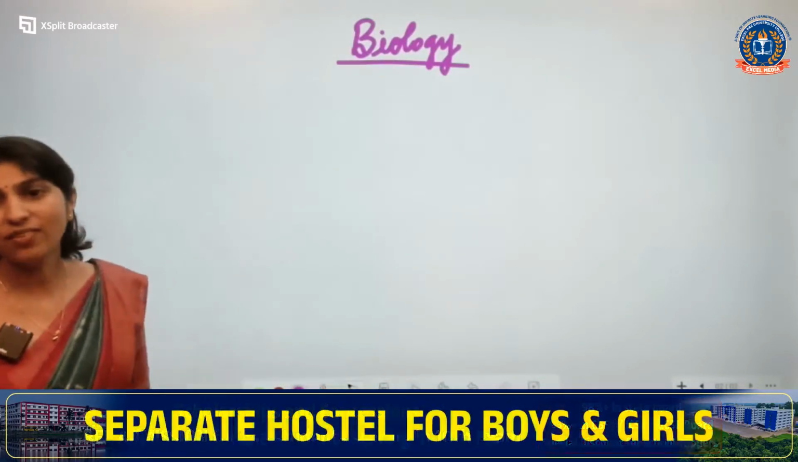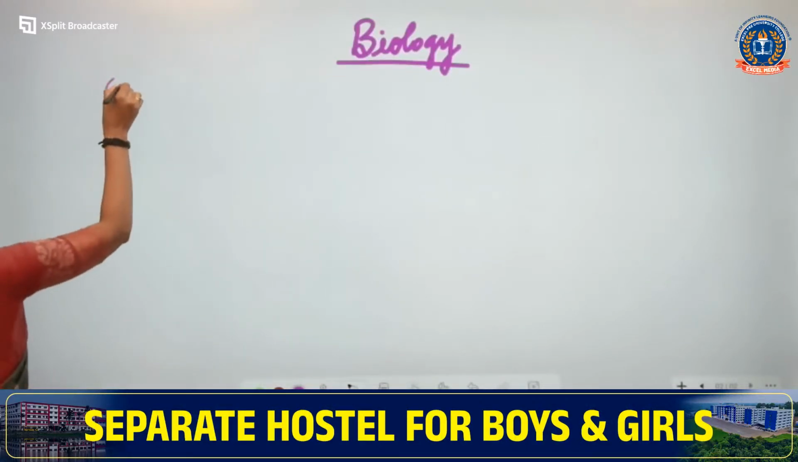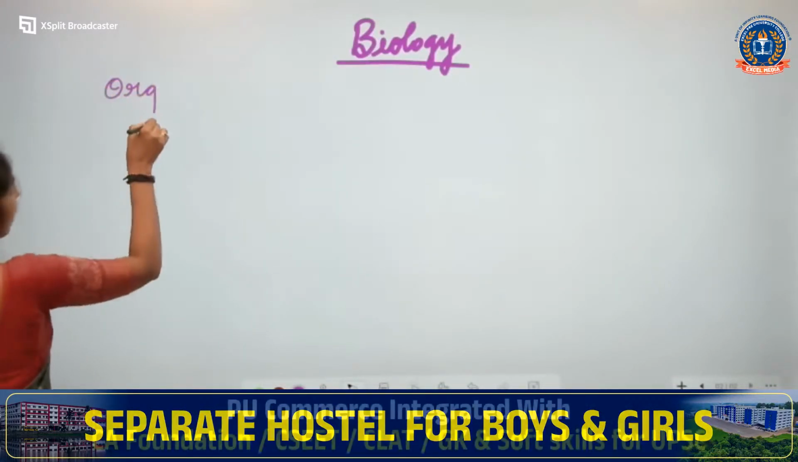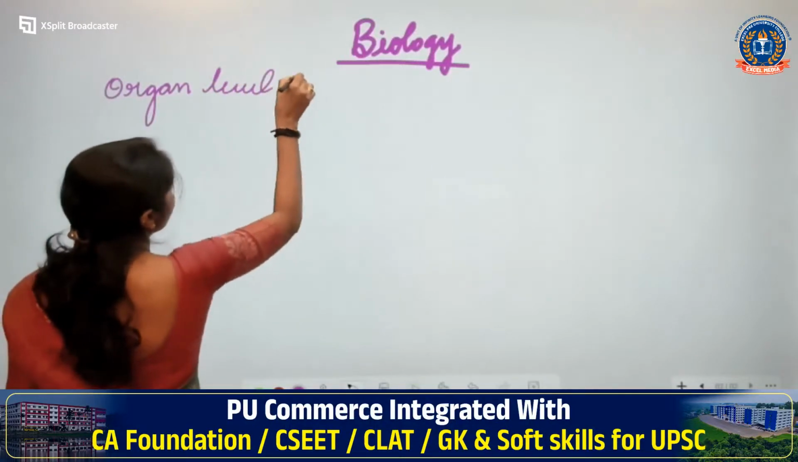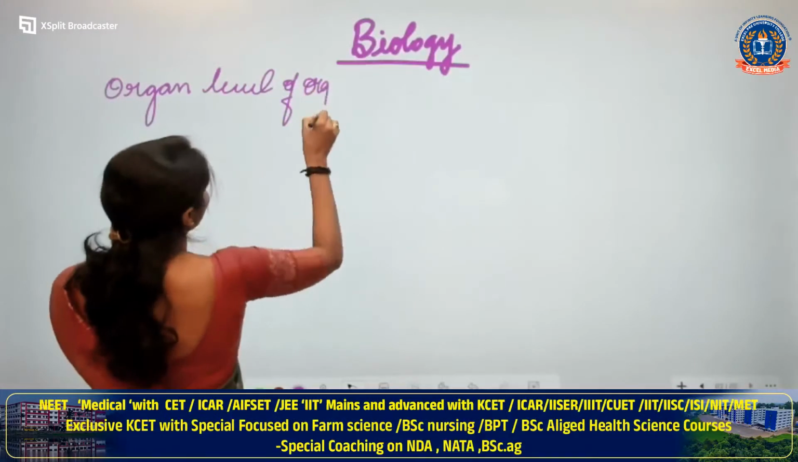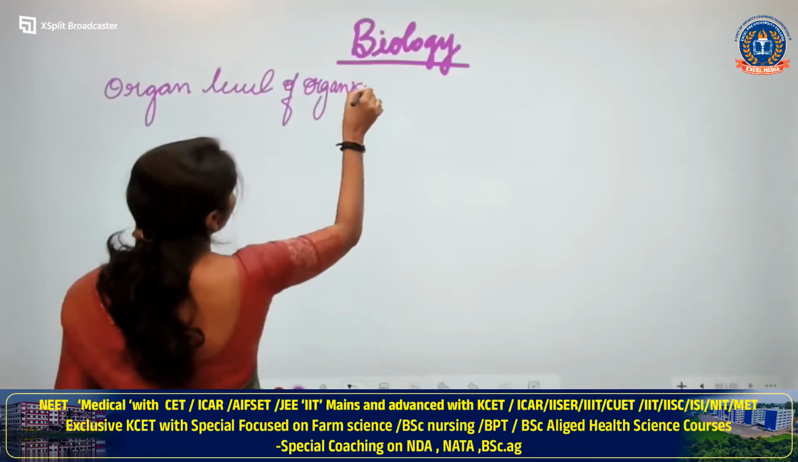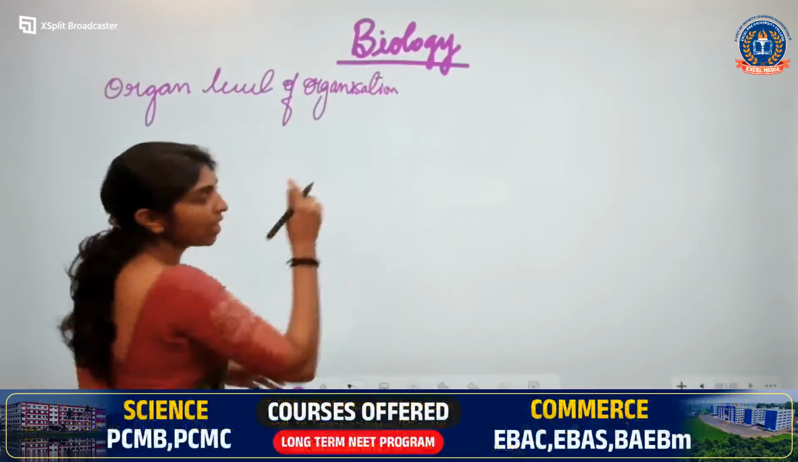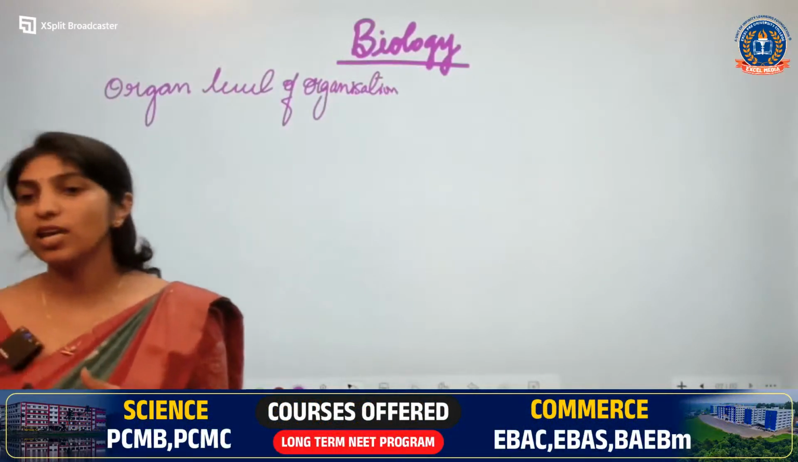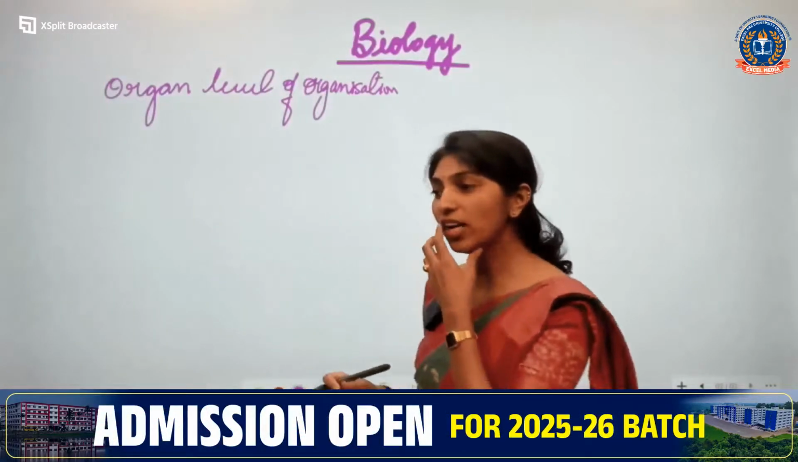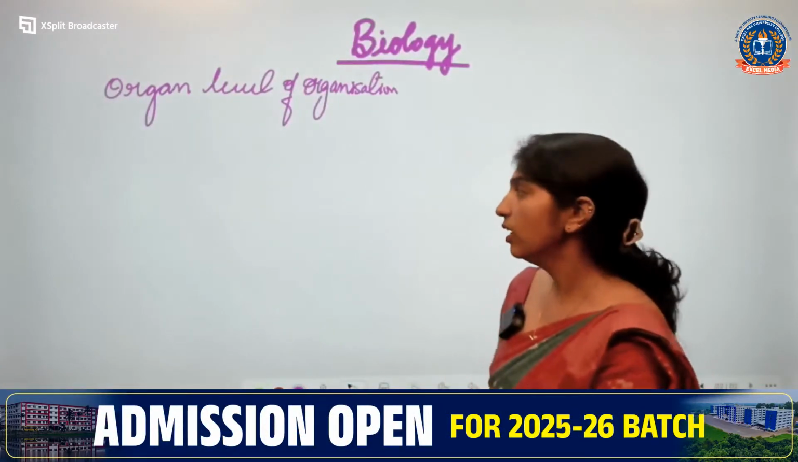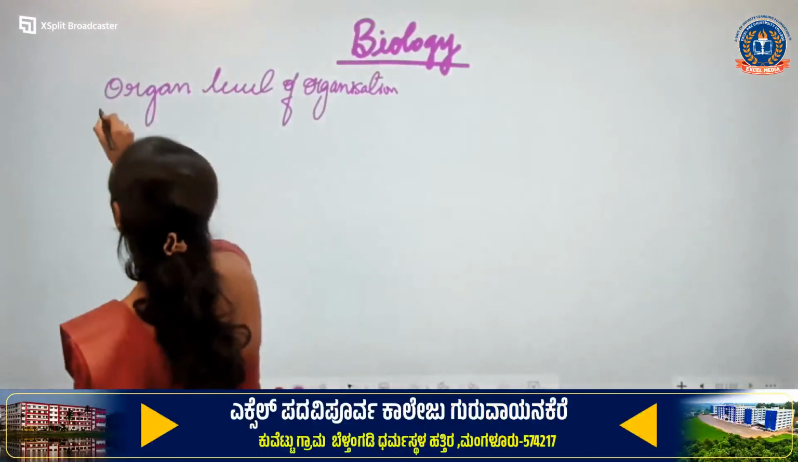Okay, next we have organ level of organization. What level of organization do we have? Organ level of organization. Now, what is organ level of organization? You know the cellular level and its example, then the tissue level and its example. Now, what is organ level of organization?